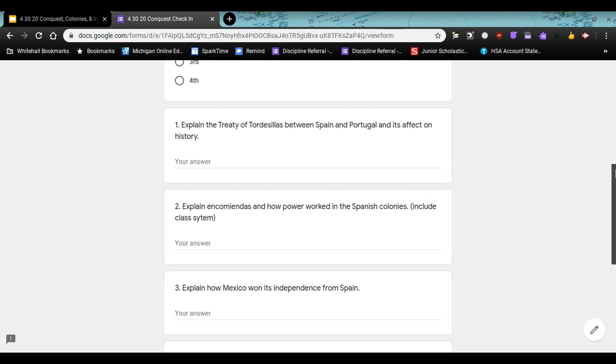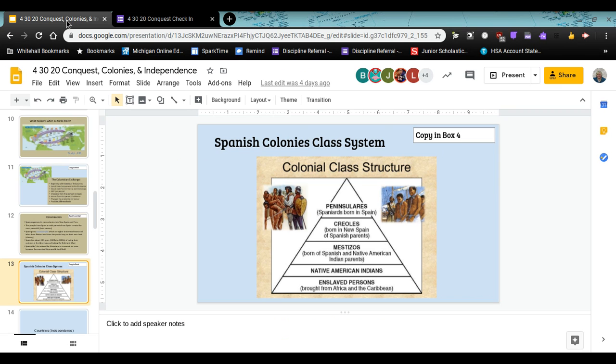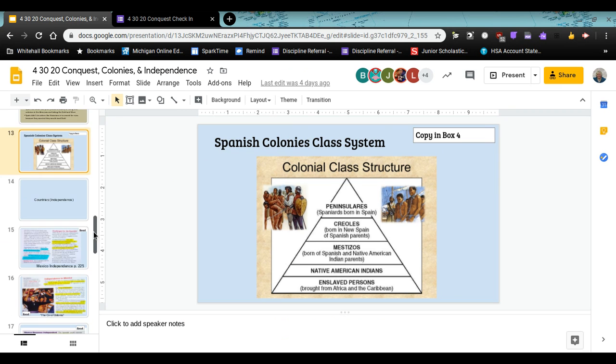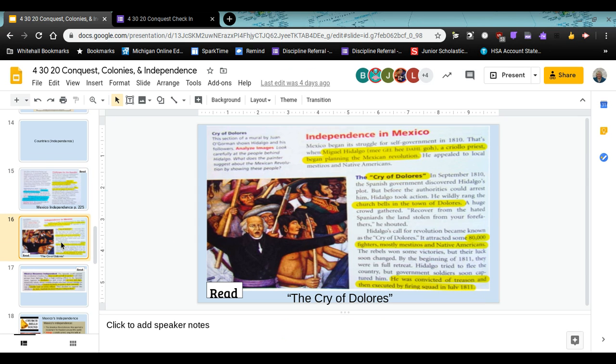Next, you're going to go to the slides on independence, how Mexico won its independence from Spain. And there's a really good few slides here from some textbook pages. Read them carefully. And it's going to talk about the Criollo priest, Miguel Hidalgo. And he was in a town of Dolores. And his cry to bring people together to war, to protest, is called the Cry of Dolores, but he rang